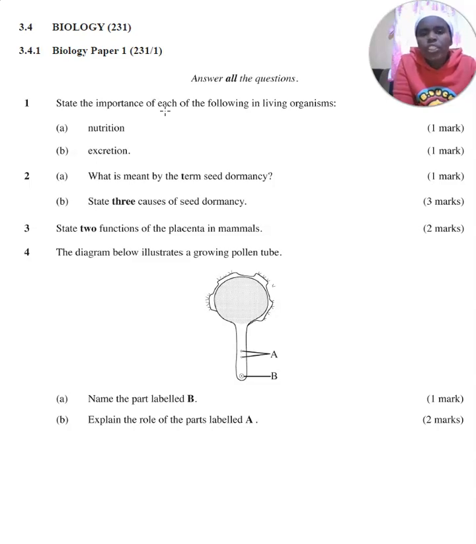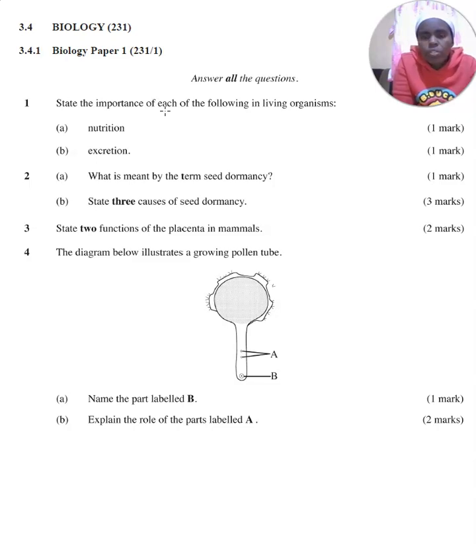Nutrition. We say that nutrition is the ability to acquire and utilize nutrients. So the importance of it is acquisition and utilization of nutrients. The second one is excretion. We say that excretion is removal of metabolic waste products and also substances that are in excess of requirement. So, importance of excretion, it helps in elimination of metabolic waste to prevent accumulation of those wastes to toxic levels, which can be very dangerous.